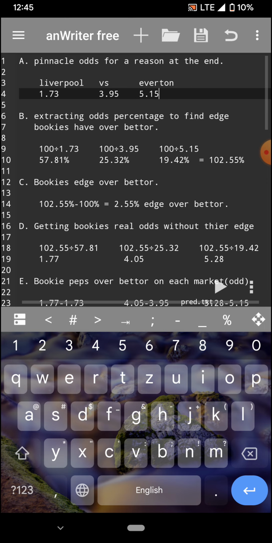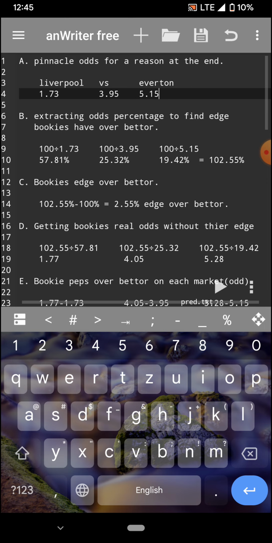For Liverpool, it gives 57.81%, which is the expected percentage the bookmakers expect Liverpool to win, including their edge. For the draw it's 25.32%, including the edge, after dividing 100 by 3.95, and for Everton it's 19.42%, doing the same process.